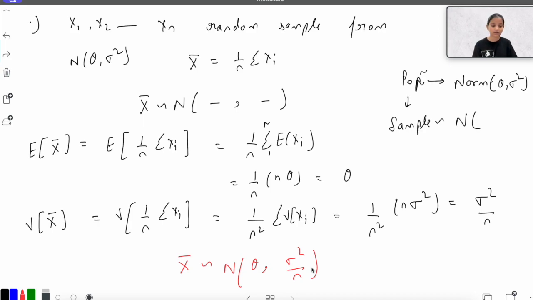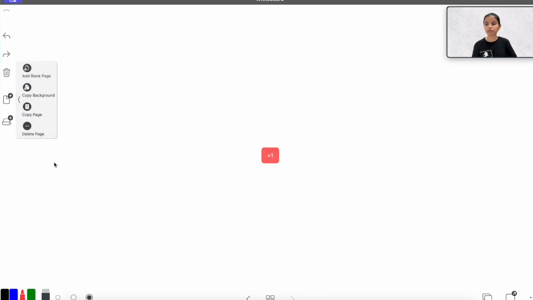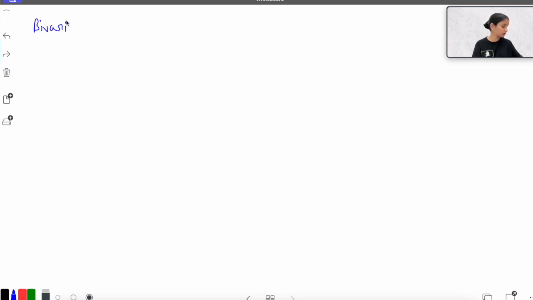Okay, so that's how you can find out the sampling distribution corresponding to any kind of statistic that you are going to face. Okay, now let's talk about bivariate normal distribution.